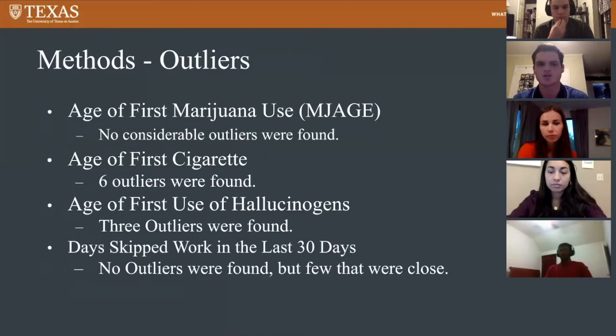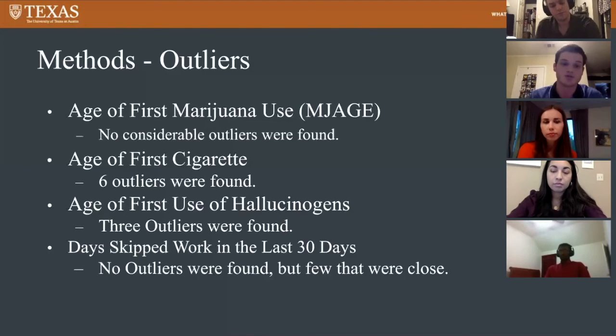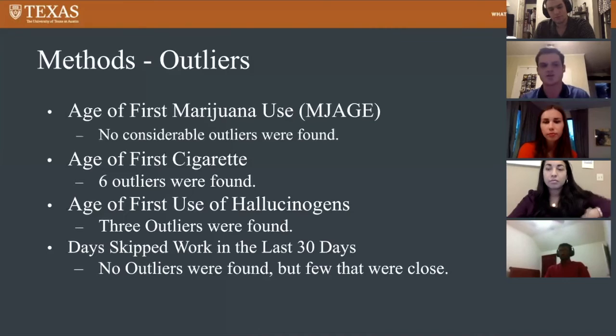And so we decided to exclude them from the data set, as well as for age of first use of hallucinogens. There were 3 outliers that were found that were well outside of Cook's distance. This was, I think, marijuana was used at 13 and hallucinogen at 50, which was the cutoff of our age, and it just didn't make sense to include it. So after excluding these observations for these 3 variables, we were able to improve the correlation of each of these variables with age of first marijuana use, as well as days skipped work in the last 30 days.